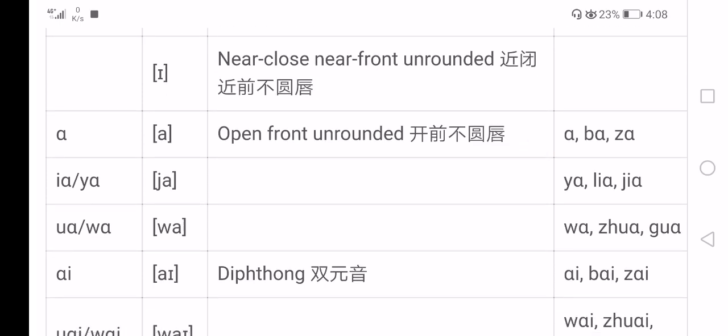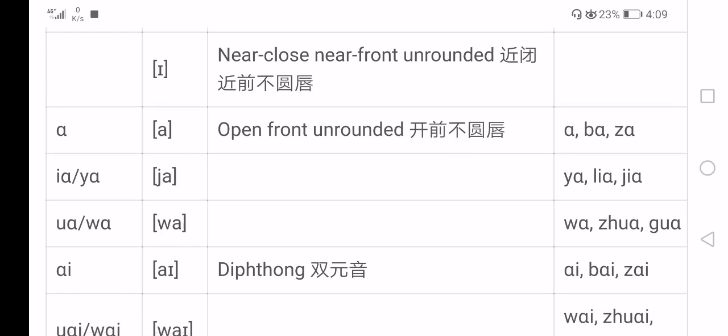Then we have the final a. A is an open, front unrounded vowel. It is a front a. You open your mouth to the largest, open your mouth very big, and your mouth is unrounded, and you get the sound a.